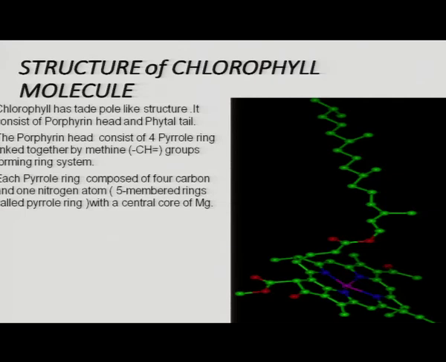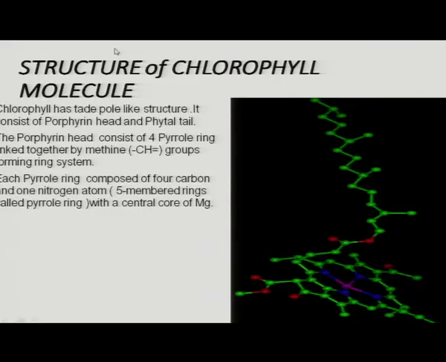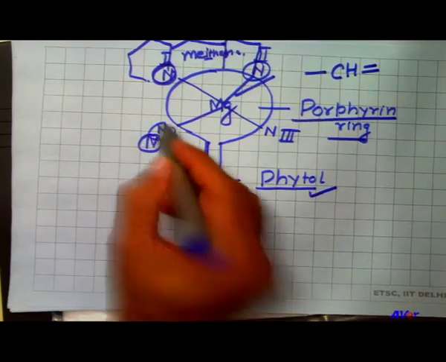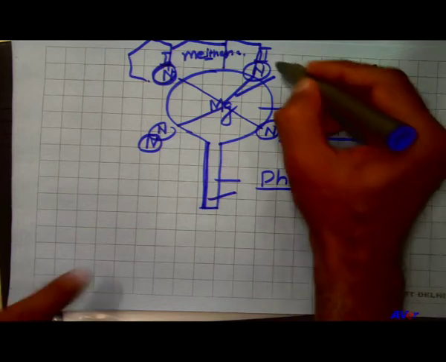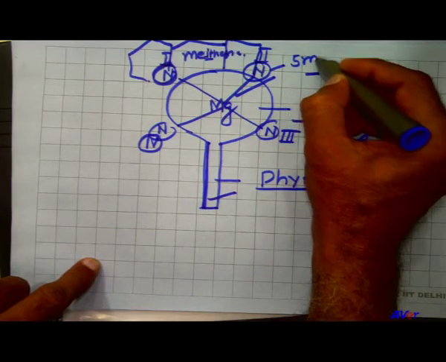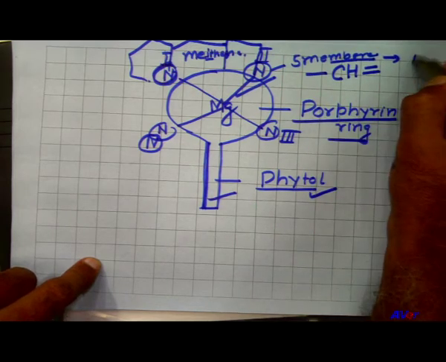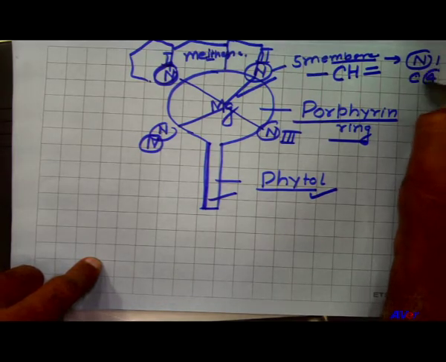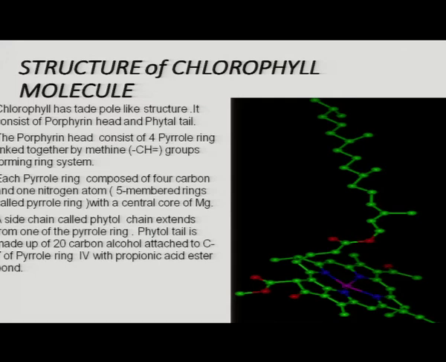Each parallel ring is composed of 4 carbons, 1, 2, 3, 4, and 1 nitrogen. These are the nitrogens we have already discussed, this nitrogen, this nitrogen, this nitrogen and this nitrogen. So each porphyrin ring is a 5-membered ring; out of the 5 members, 1 is nitrogen and 4 are carbon. The ring system contains a centrally placed magnesium.